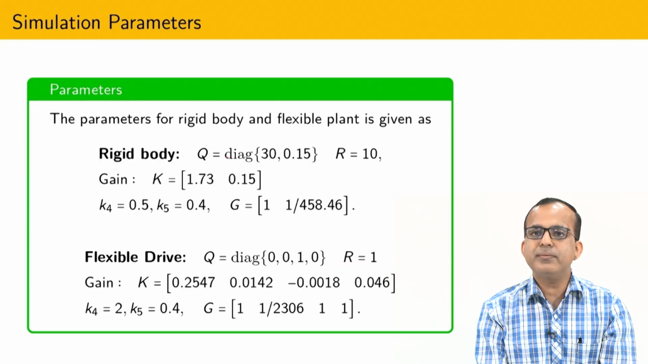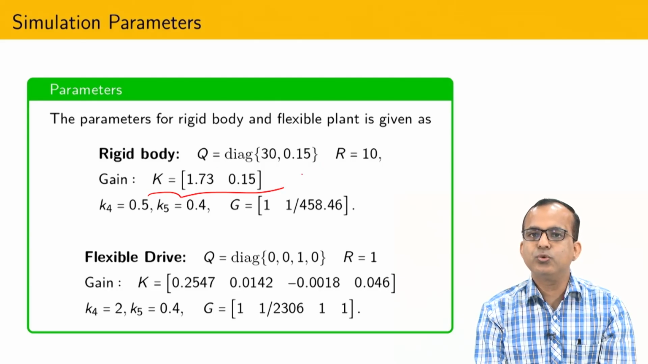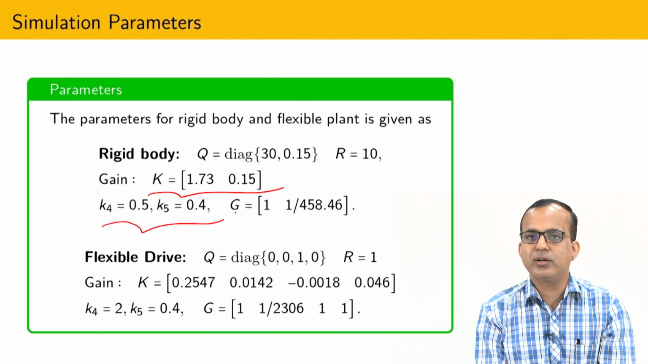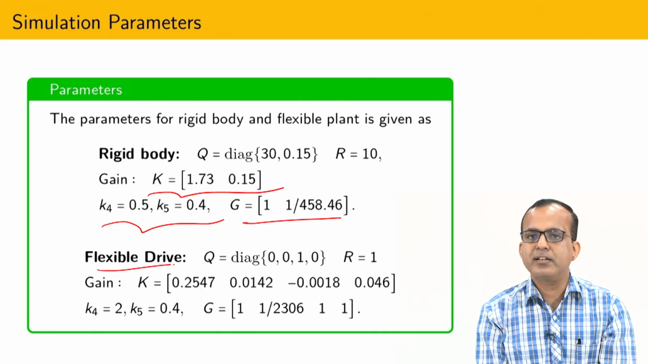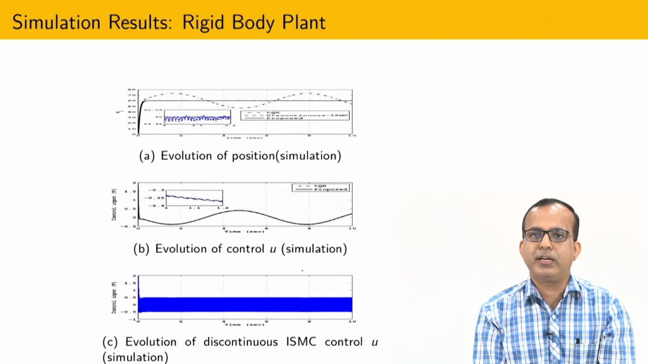In this way you can design the gain of the LQR controller, and the Q and R matrices you can select to design this gain. After that, this is the gain of the super twisting controller. The G matrix, this projection matrix, we set like this, and for the flexible belt configuration we have used this set of gains.